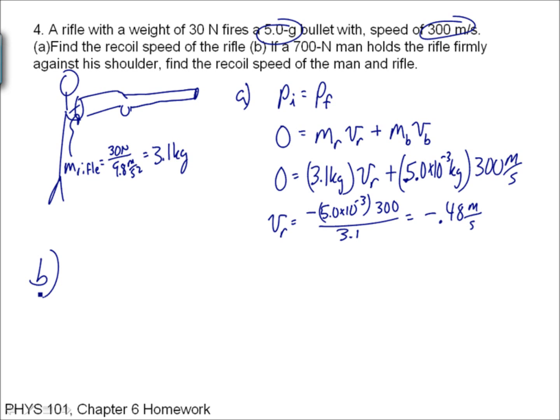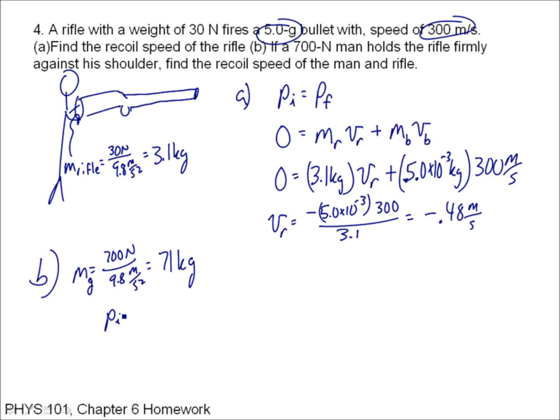Alright, so I have a 700 Newton man. Let's go ahead and figure out the mass of that guy. The mass of the guy is 700 newtons over 9.8, and that gives me a mass of 71 kilograms. And then I do just like I did in part A.